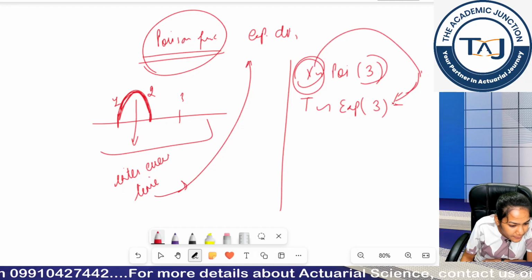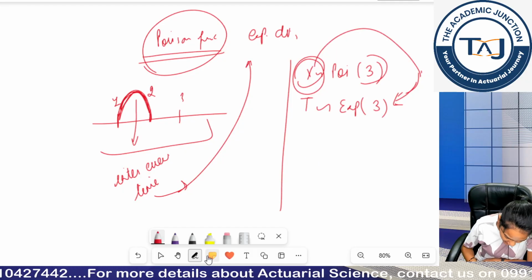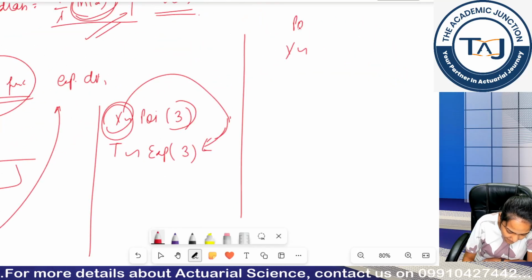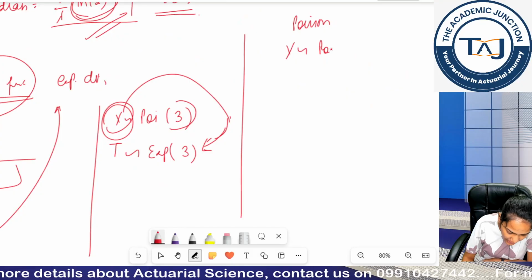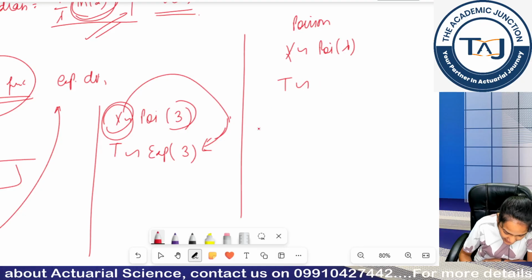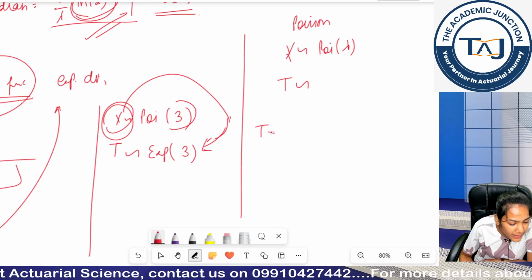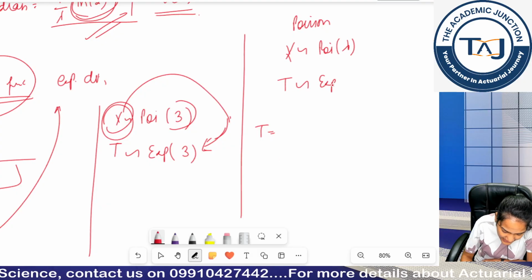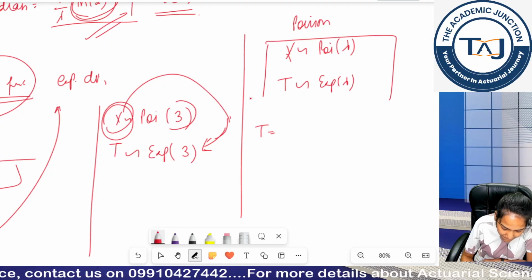Okay. So under the Poisson process, if X follows Poisson lambda, then T will follow exponential lambda only, where T is the time between claim X and the next claim.